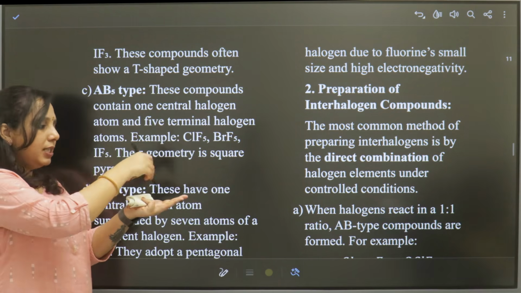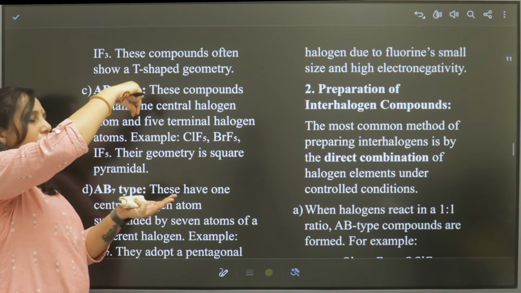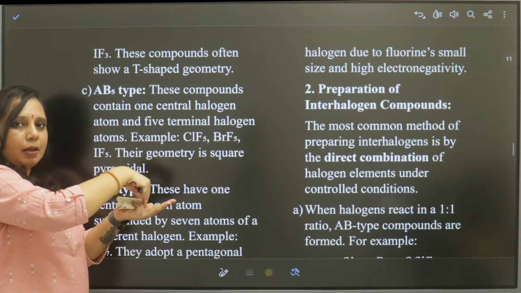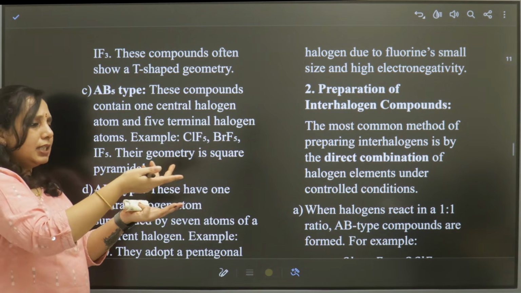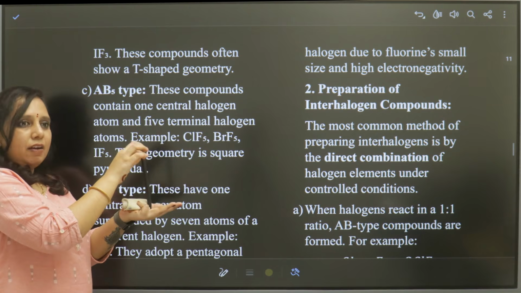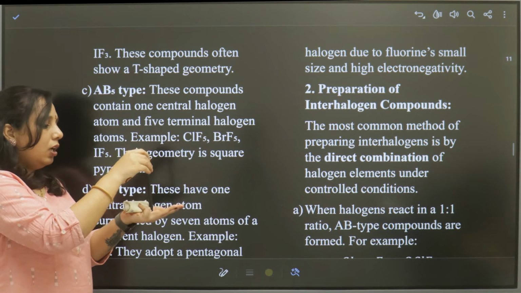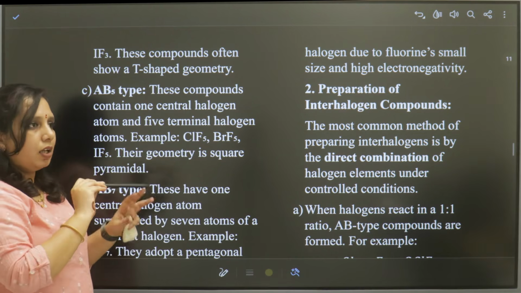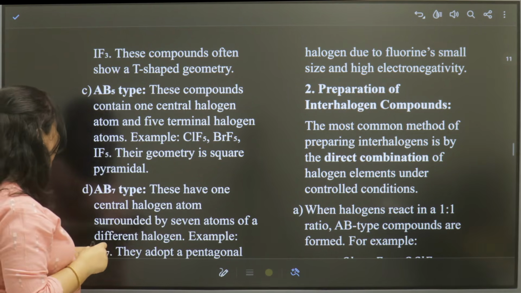That means a square is present in one plane, with one more halogen above. For example, in IF5, iodine is present in the middle, one fluorine is present here, and 4 fluorines at the corners of the square.